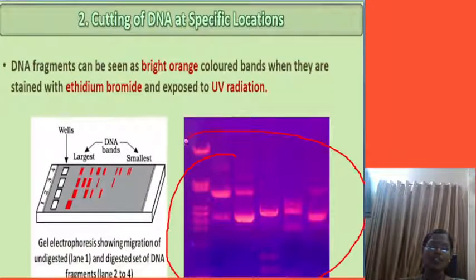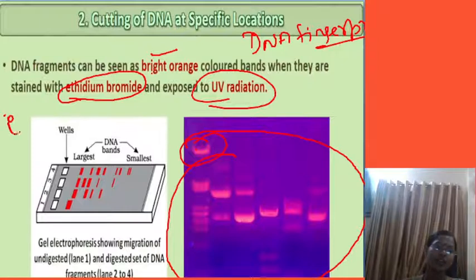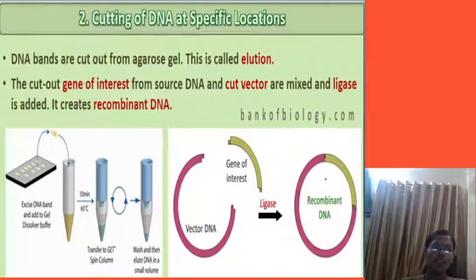The same technique is utilized in DNA fingerprinting also. These are the white colorless bands. To convert them into color, they add ethidium bromide solution and take it under UV radiation. It is converted to orange color. Then it is separated, which is called elution. Now you can see how the DNA is cut. So DNA bands are separated and it is called elution.